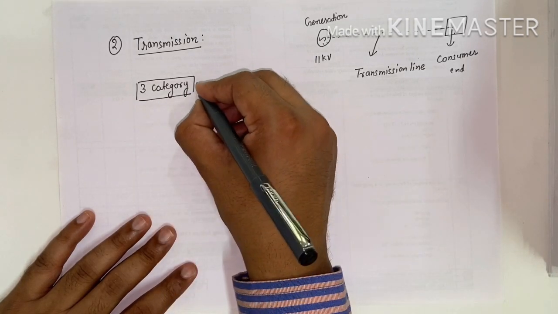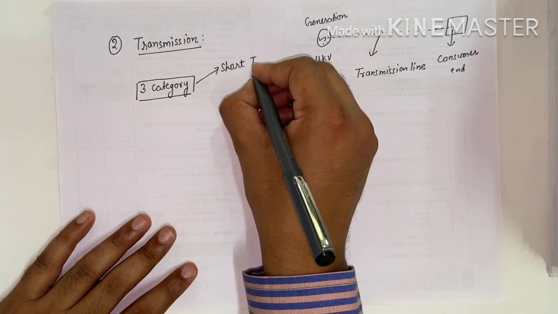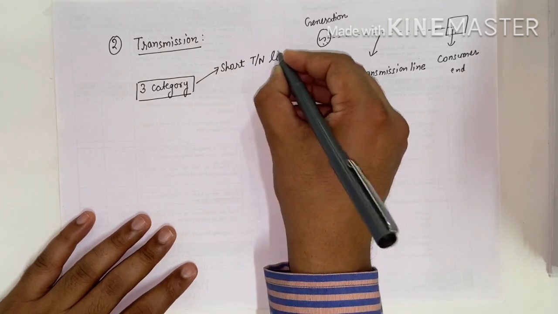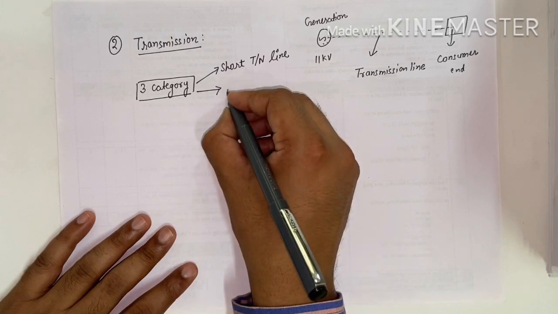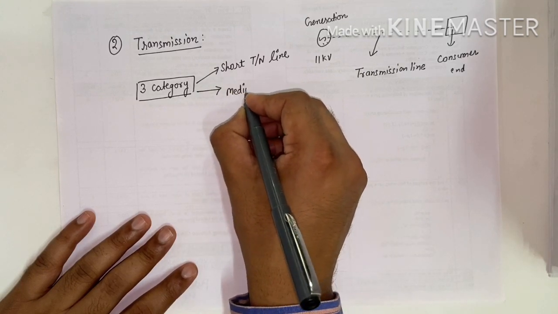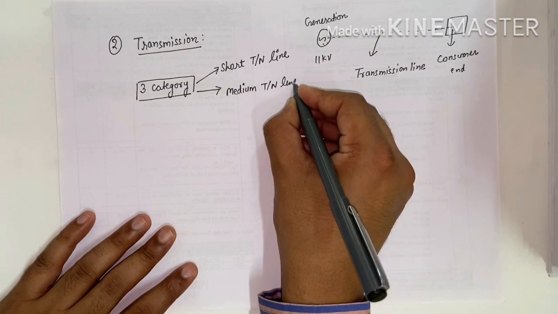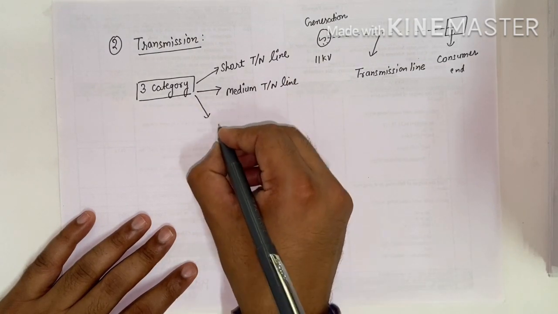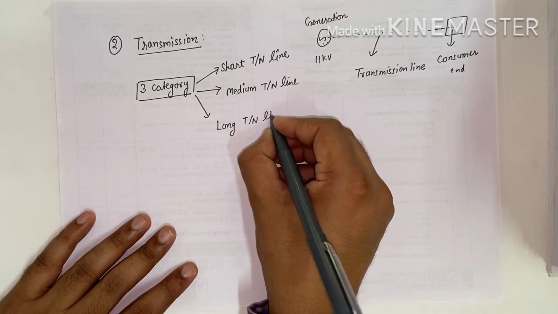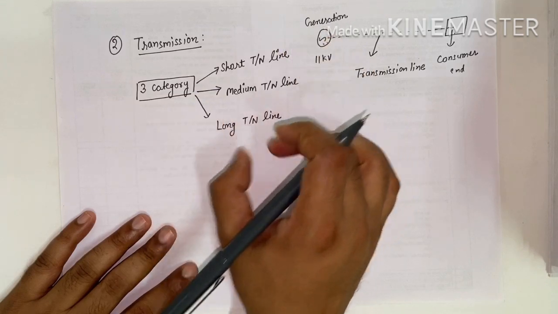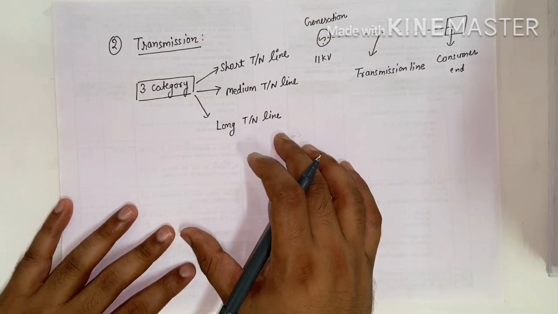First category is short transmission line. Second category is medium transmission line, and third category is long transmission line. In this way we transmit our electrical energy from the generating end to the receiving end.